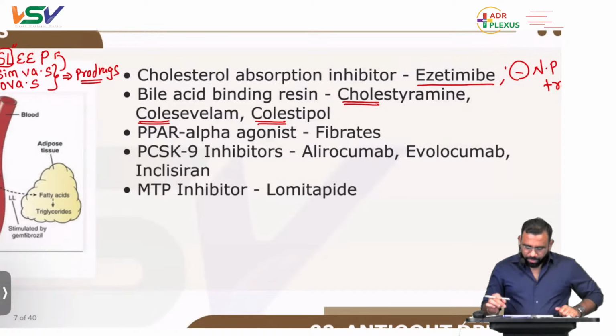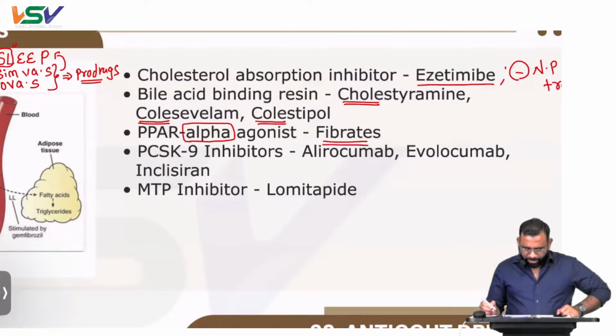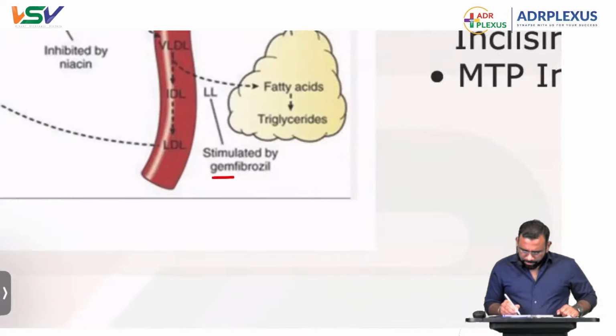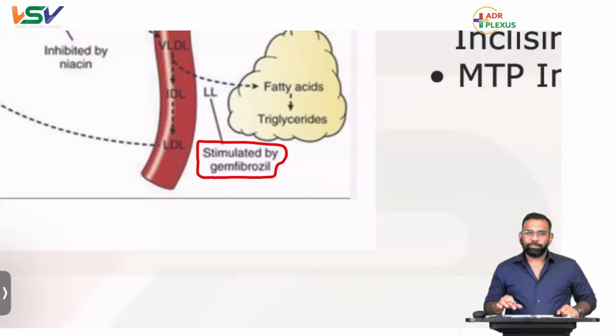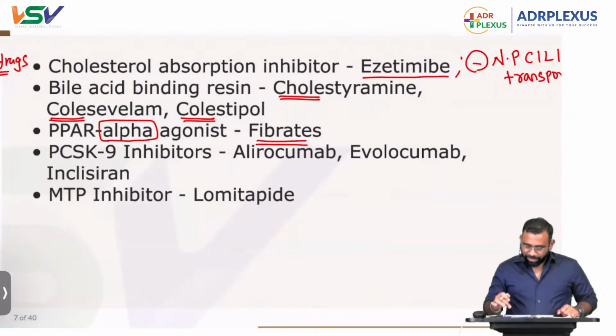Next one, PPAR alpha agonists. Remember, this is alpha. These are all fibrates: gemfibrozil, fenofibrate. They contain fib in their name. The mechanism of action of gemfibrozil is stimulation of lipoprotein lipase. Remember, PPAR alpha agonists are fibrates.